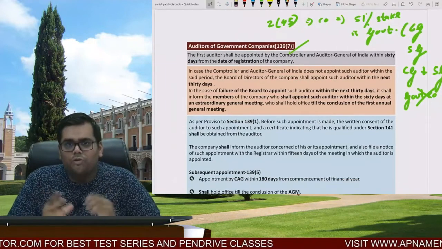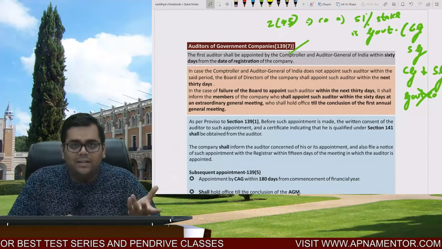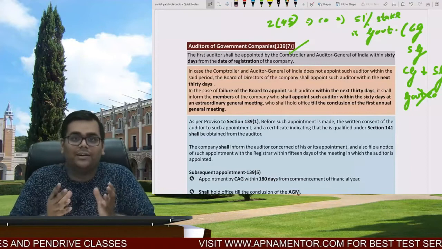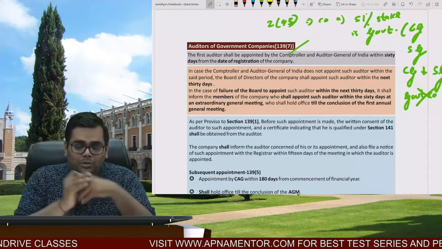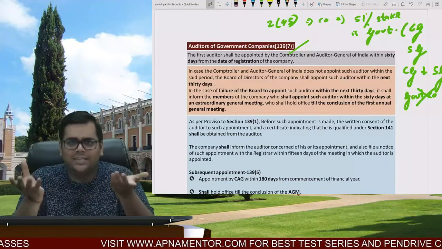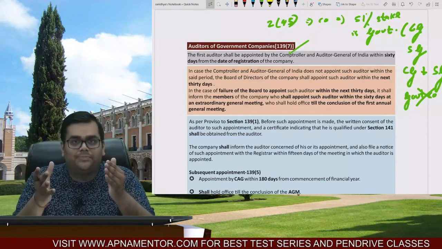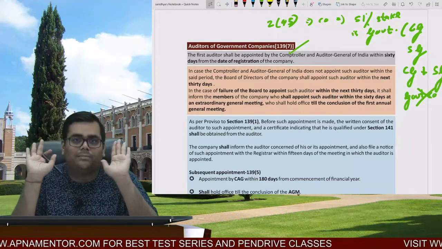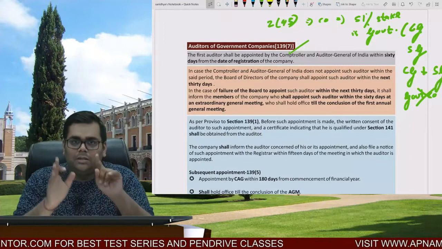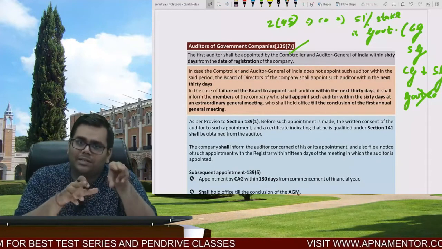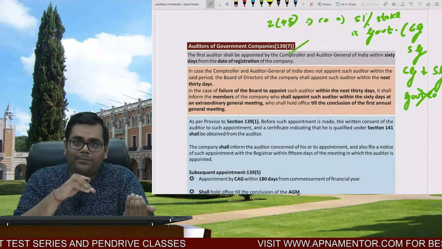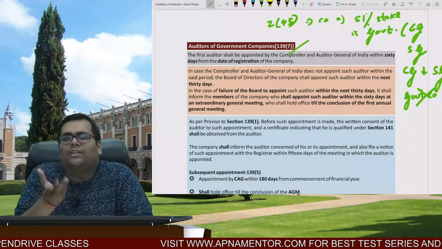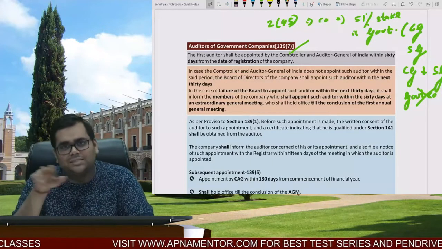Now, when we talk about government companies, you must have studied that in the case of government companies, an authority known as the Comptroller and Auditor General of India is the supreme authority. So in this situation, the appointment shall be done by the CAG. The first auditor shall be appointed by the CAG, as well as the subsequent auditor. Right. Now tell me logically, in the case of a non-government company, the first auditor was appointed by the board within 30 days. But the CAG is a government authority, will it take more time or less time? You give me a logical answer: sir, it will take more time. So 60 days instead of 30 days.